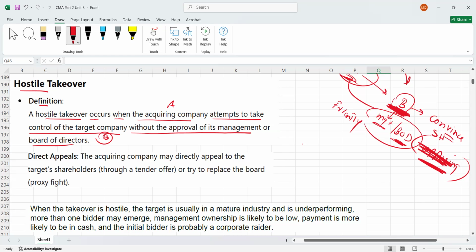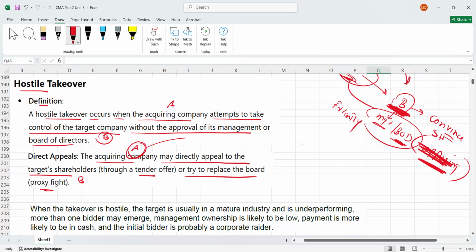So in a hostile takeover, what will happen? The acquiring company, A, may directly appeal to the target's shareholders, which is B. A can directly appeal to the B shareholders through the tender offer, or they will try to replace the board of directors, which is called a proxy fight. Let me explain quickly. For example, company A convinces shareholders of B that your board of directors are not good, replace them. Why does A want to replace B's board of directors? Because they are opposing this deal, right? So this is what is called a proxy fight.